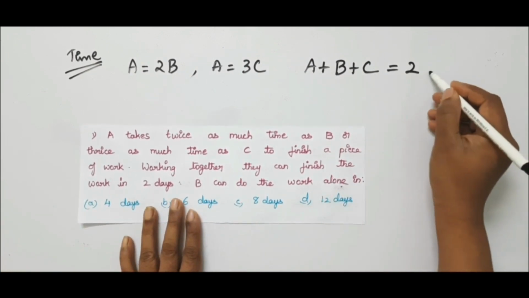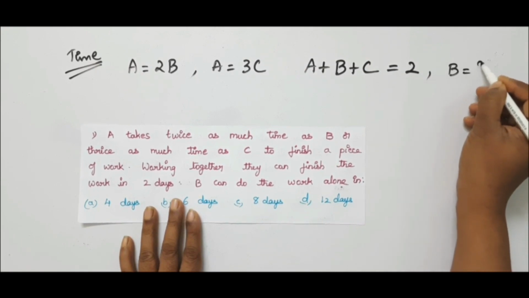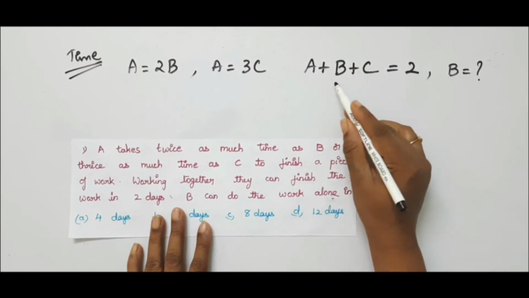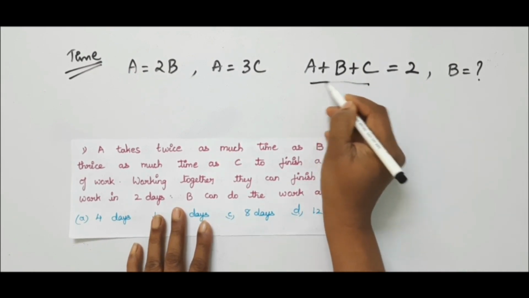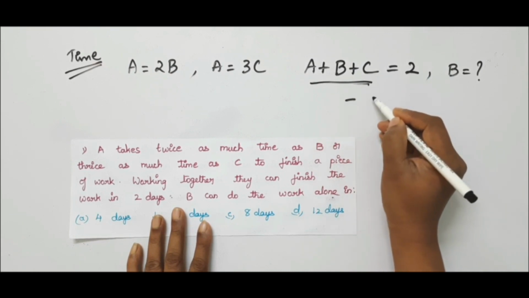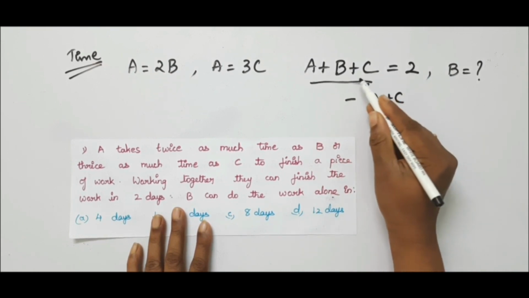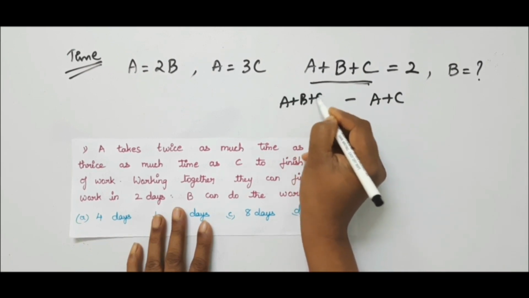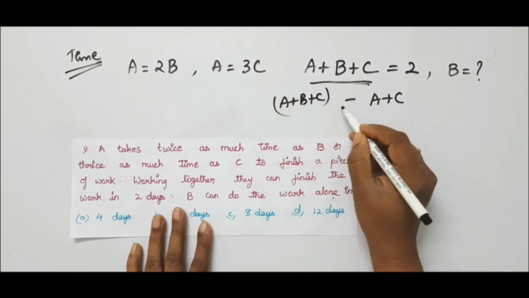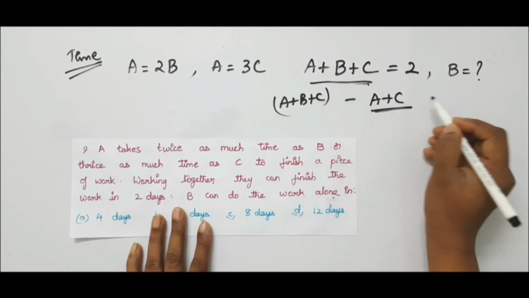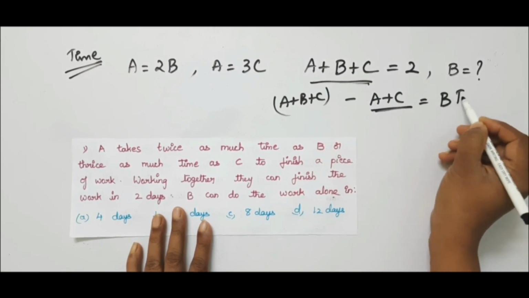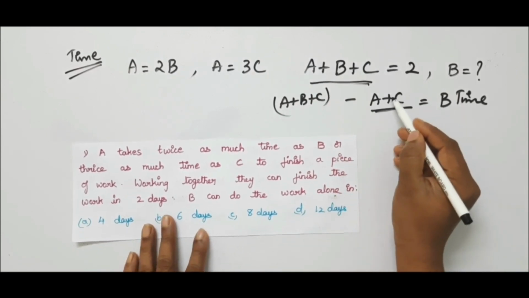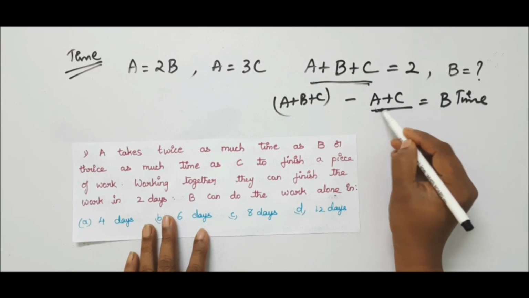Now we have to find B alone. If you subtract the time taken by A plus C from the total time taken by A plus B plus C together, you will get B alone. It is clear from this relation. So first we need to calculate the time taken by both A and C.